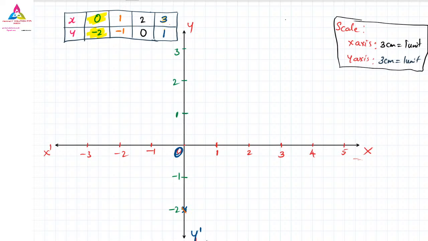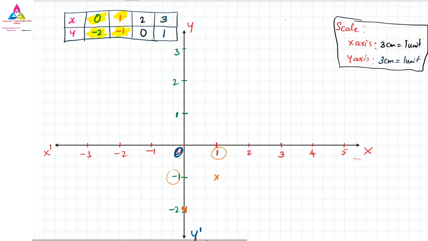Okay, we have to move on to the next point now. The first point is finished. The second point we have is 1 and minus 1. Where will 1 and minus 1 come? 1 is here and minus 1 is here, and both of them will intersect at the point. This is our 1 and minus 1.